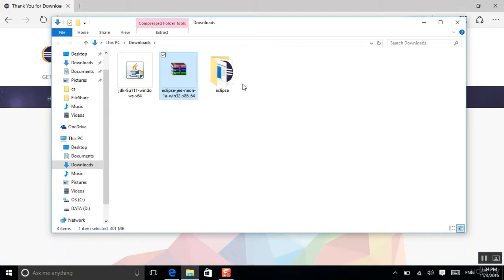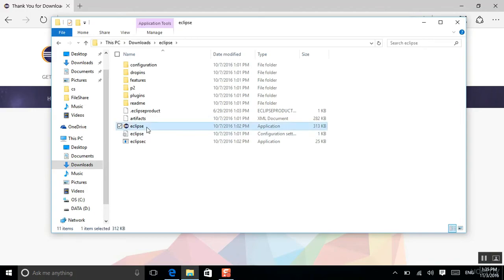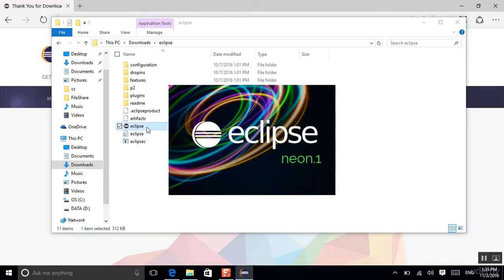Here we go. Now I have this, this is Eclipse. If you want to work with Eclipse, don't keep it in Downloads. Just take it to any folder you want to work with, for example in C or in D. I prefer to add it in D to avoid any problems. So if you have some settings in your computer, then see, this is the folder. This is your Eclipse. Just click on it and start working with it. Let me look at the final screen to make sure everything is okay.